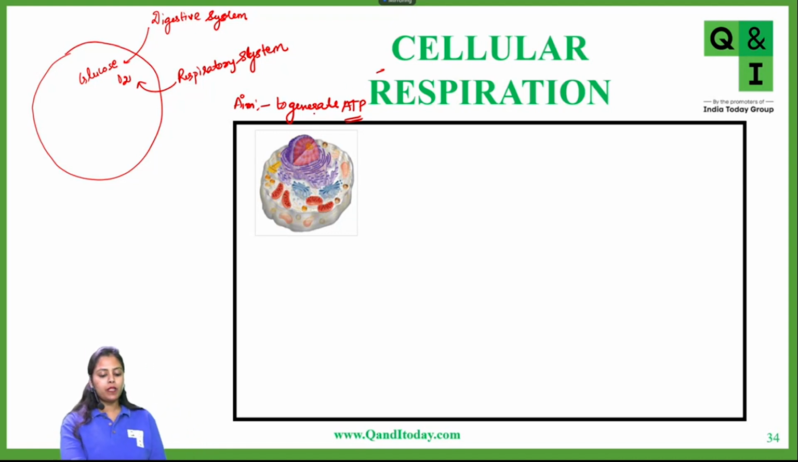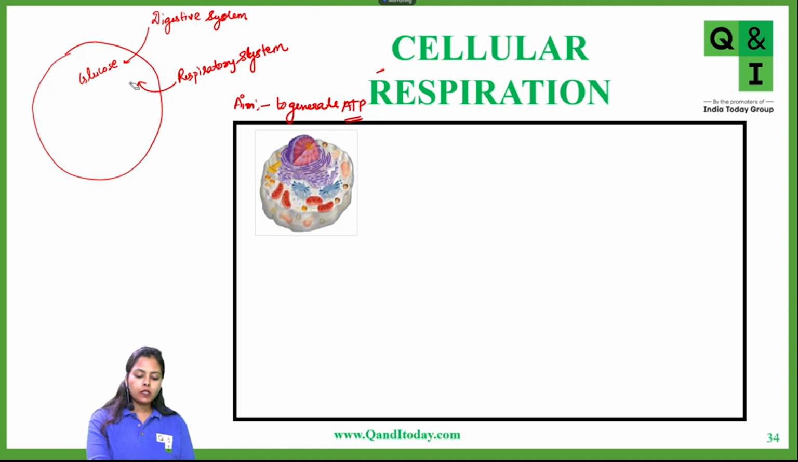Now what happens as soon as glucose enters inside the cell? Till now, I have not talked about aerobic or anaerobic respiration. Okay. I'm just telling you that glucose has entered inside the cell and oxygen has also entered inside the cell. Now let us assume that oxygen for now has not entered inside the cell. Let me explain you with this method. Okay. Initially, glucose has entered into the cell through the digestive system.